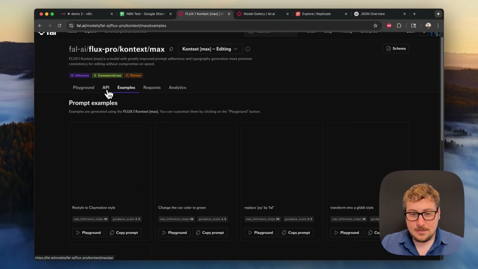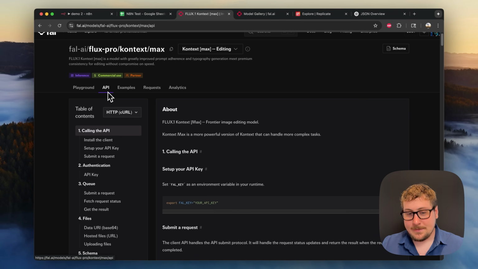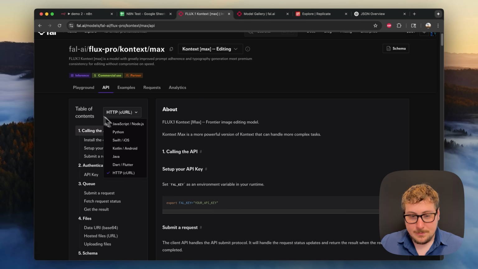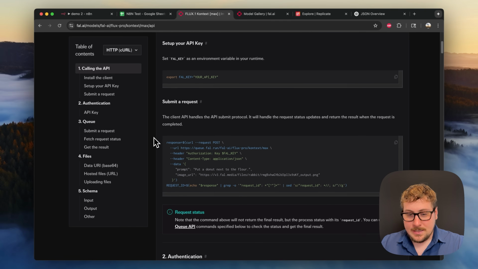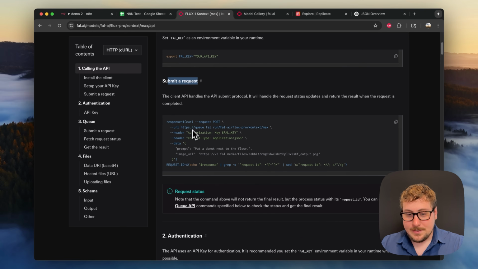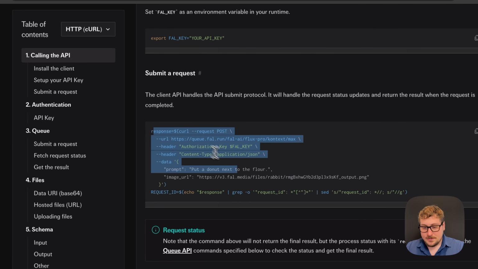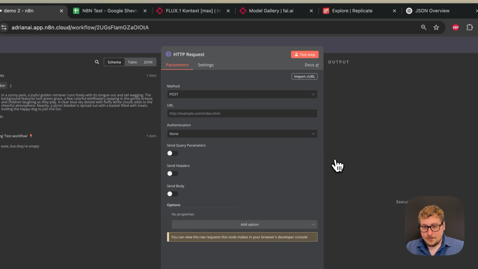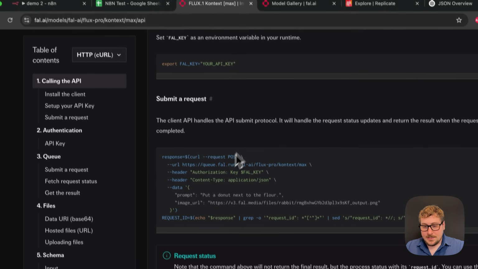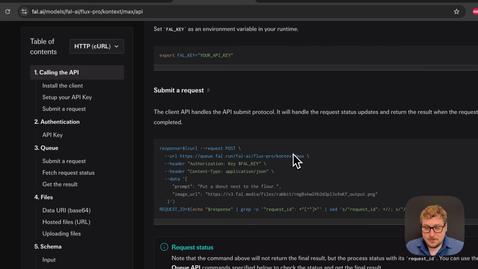So the next tab that's super important is this API tab, because that's essentially what we're connecting to. There's going to be this little drop down right here, and we're going to be using the HTTP just because we're using the HTTP node, and that's how N8N is working. And if you scroll down, there'll be a place where it shows you how to submit a request. So this is the code to submit a request, and sometimes you can copy this in and just do the import curl command. However, the ones on here are not properly formatted for N8N, so it's not going to work, but sometimes you can just do that and bypass a lot.